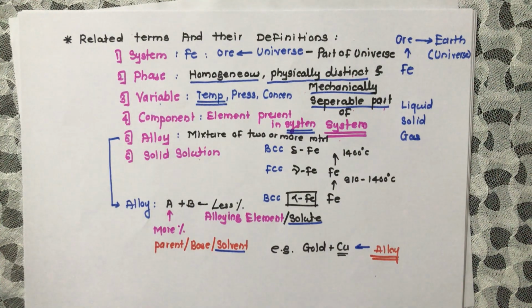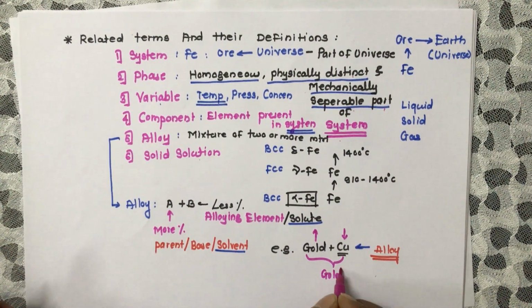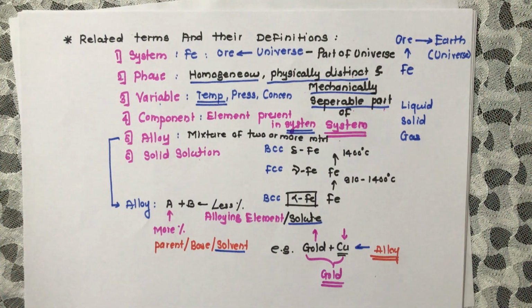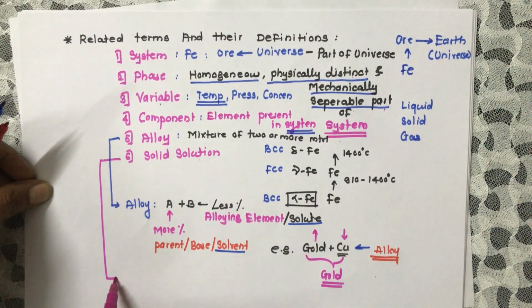In that, gold has more percentage while copper has less percentage. So we can say that whatever alloy we are getting will show the properties of gold. So that is nothing but the alloy. Next we have to study solid solution.